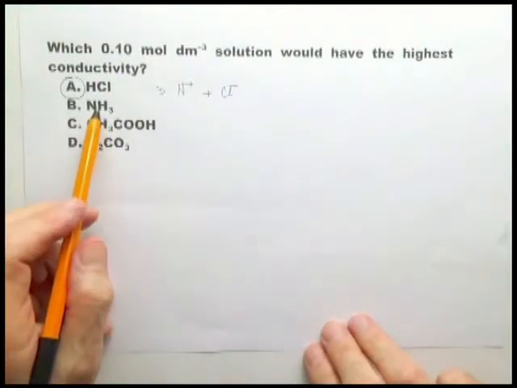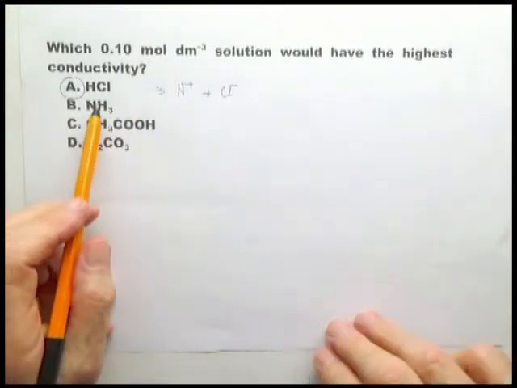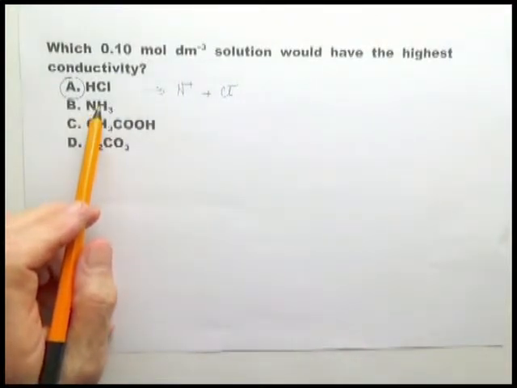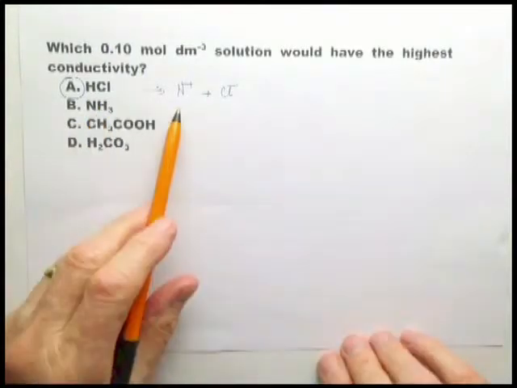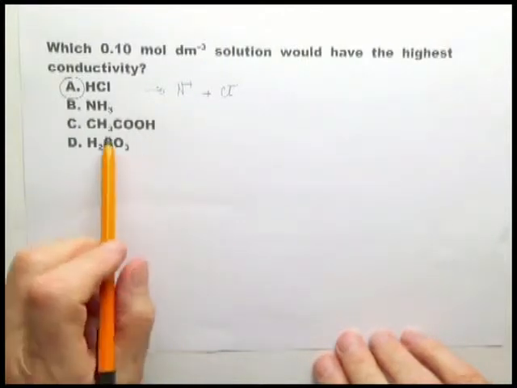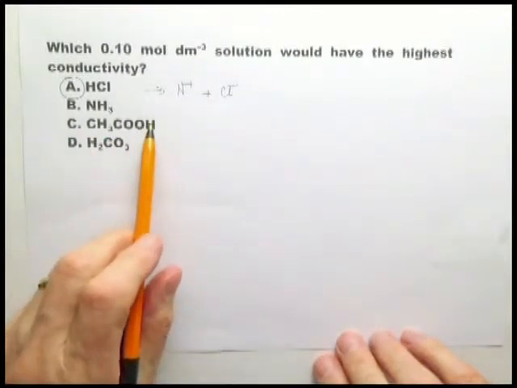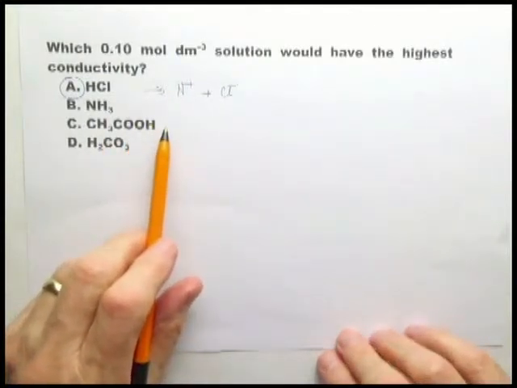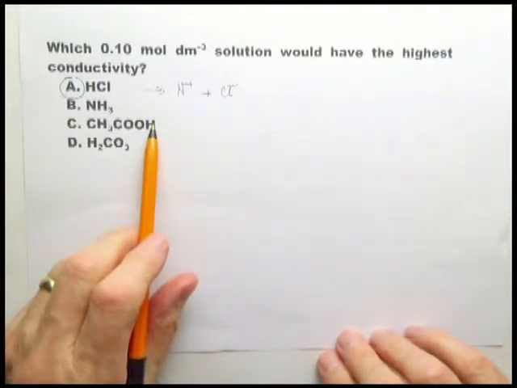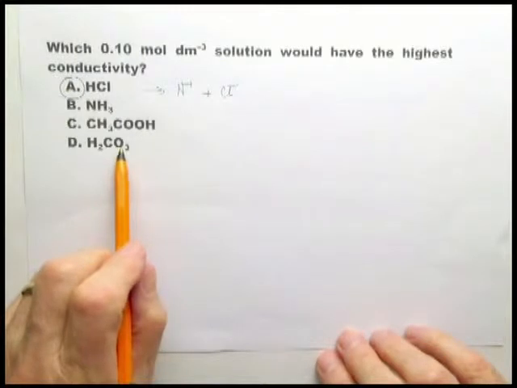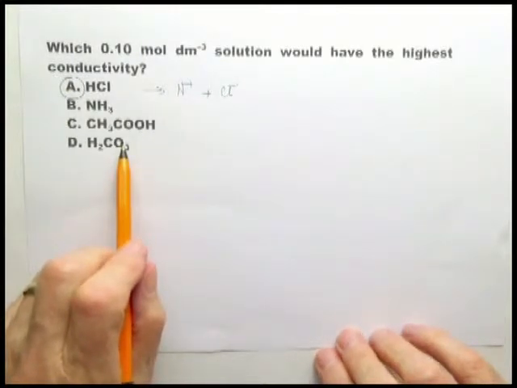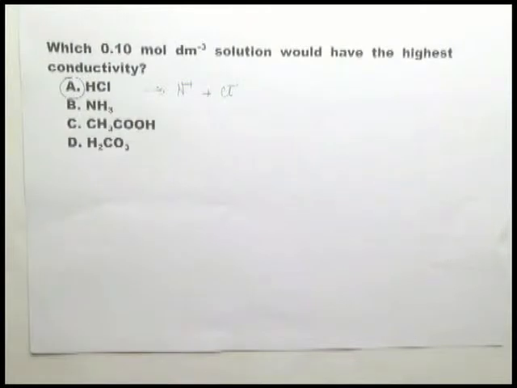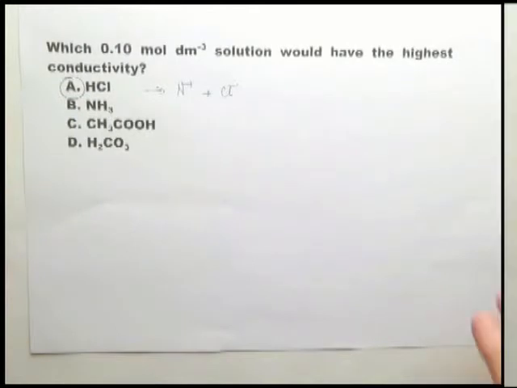In the case of NH3 with water, 99% or more of it remains as NH3. The amount of ions present would be significantly less than 1%. And the same with ethanoic acid. The amount of ions present, the anion of ethanoate and hydrogen ion, would be significantly less than 1%. And in the case of carbonic acid, the ions present would be significantly less than 1%. So therefore, the solution that would have the highest concentration of ions would be the strong acid, HCl.